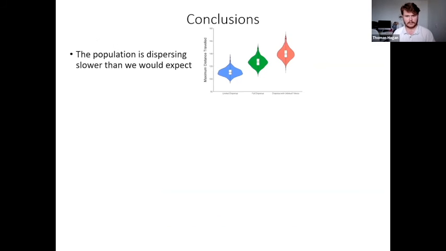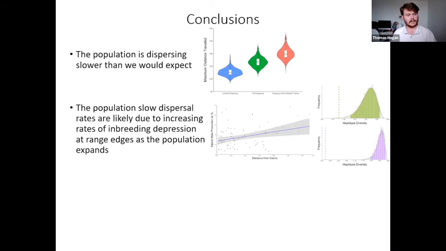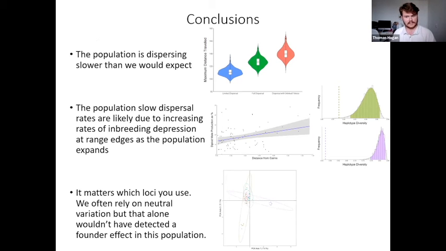So to sum up, the population is dispersing slower than we would expect. This is likely due to increasing rates of inbreeding depression at the expanding range edge, a result of low population density and of founder effects. And lastly, this result probably wouldn't have been detected without the use of an adequate sample locus. Neutral variation alone would not have detected this effect.